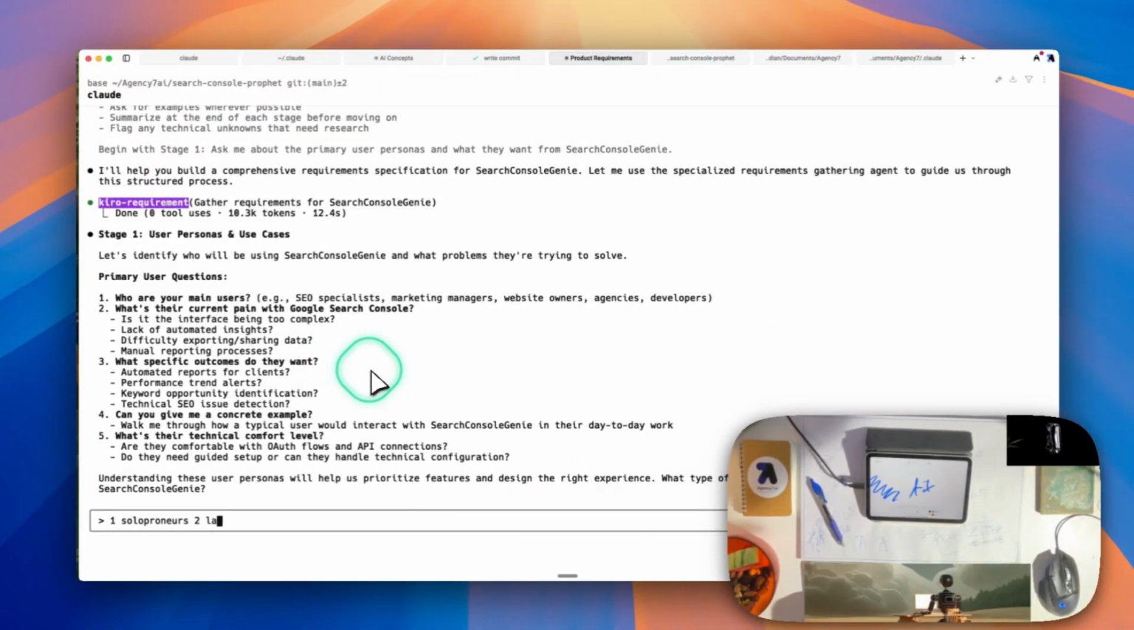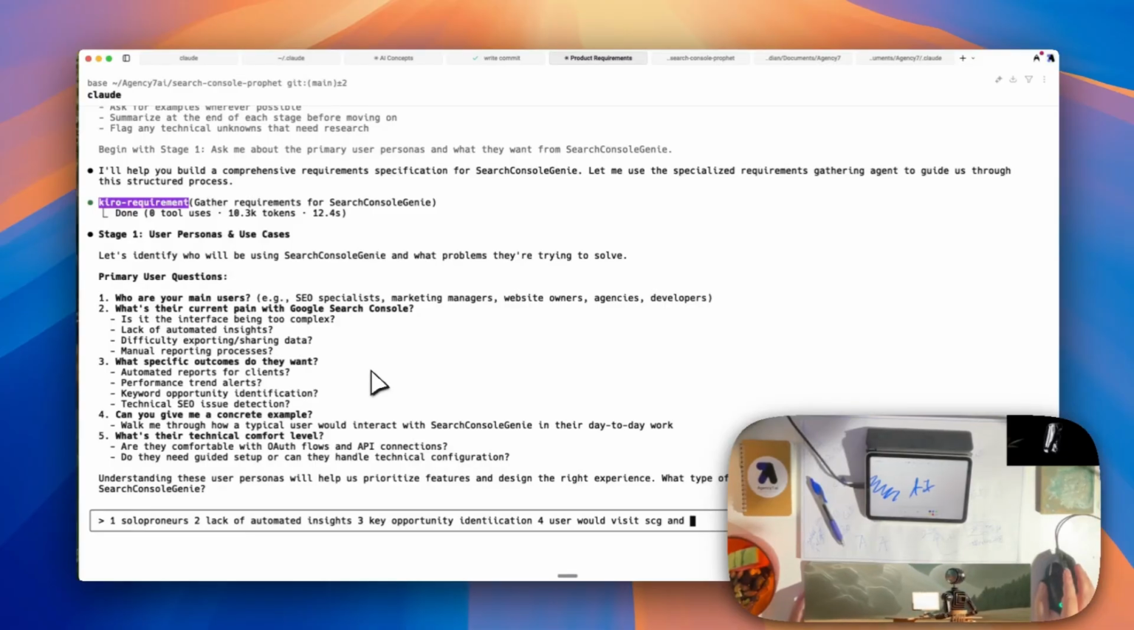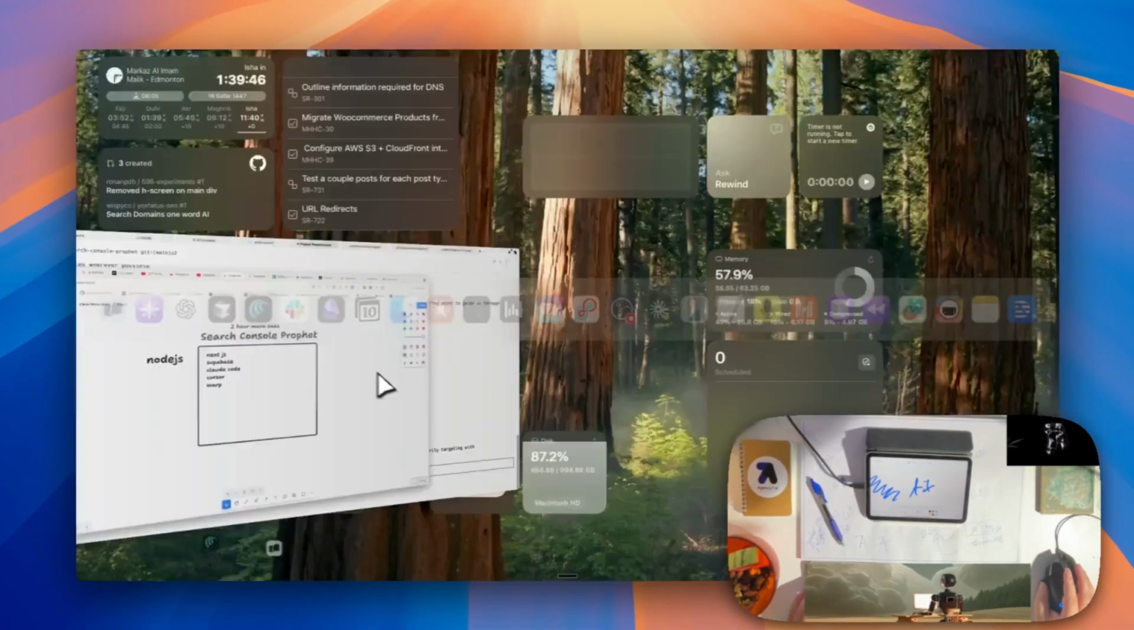Lack of automated insights. 3, what specific outcomes do they want? Keyword opportunity identification. 4, user would visit SCG. And so currently, let's see here. So if we go to, it's actually a good question it's asking.